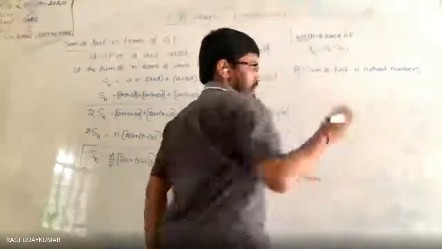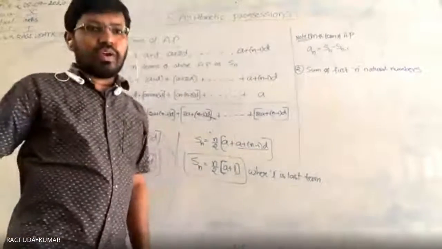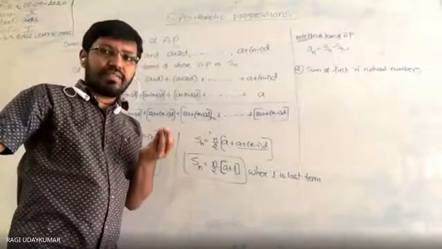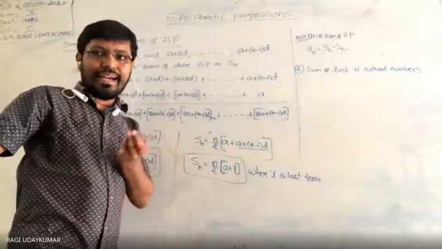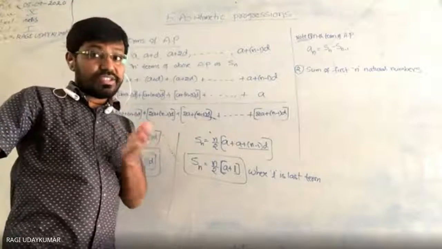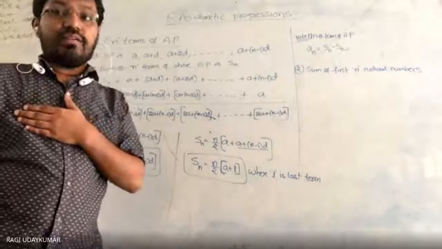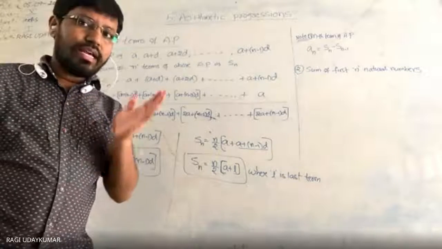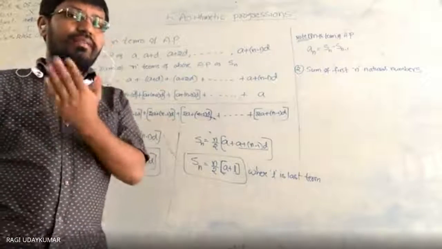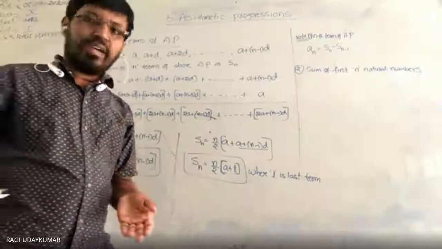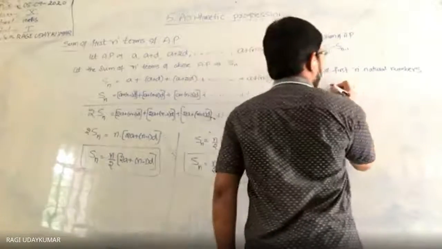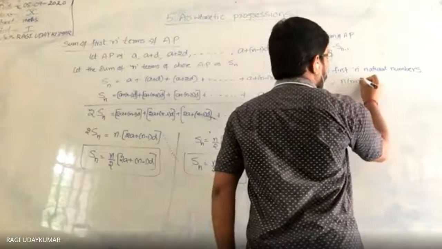Sum of the first n natural numbers. The sum of the first n natural numbers is 1 onwards, say, till 100. What is the sum of the first 100 natural numbers? What procedure has he followed? 100 into 101 by 2. In the same way, it equals n into n plus 1 by 2.